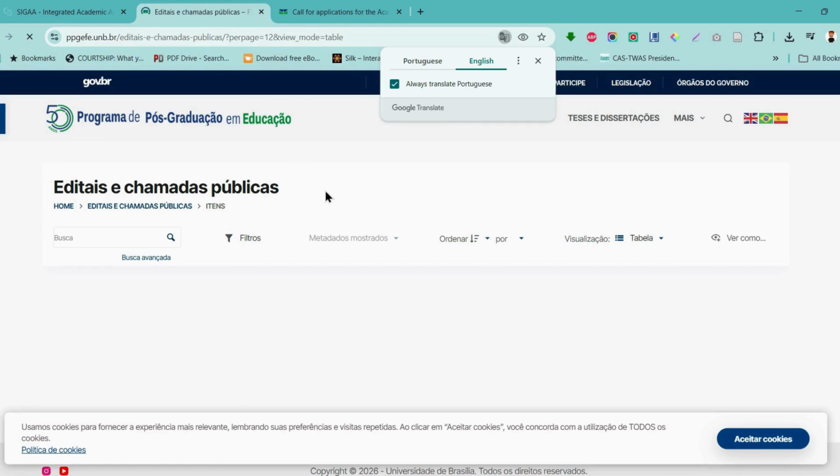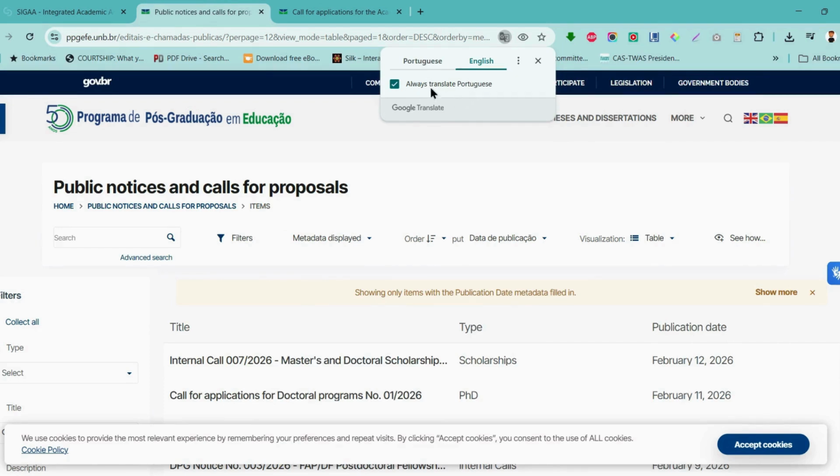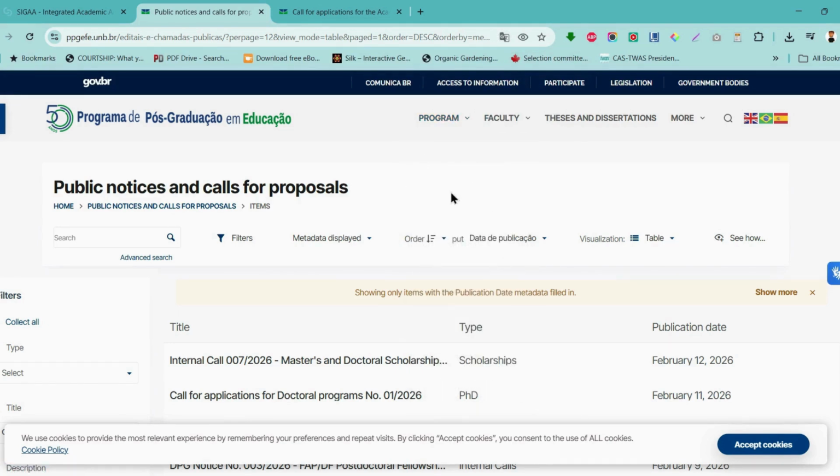I always ensure I have Google Translator on for my websites, so as soon as I open any website, it automatically converts it. But the good thing is this website also has a language toggle. So let's toggle to English so that it will be easy all through.